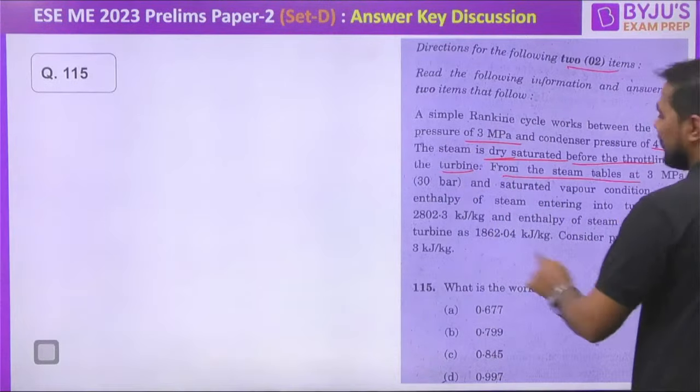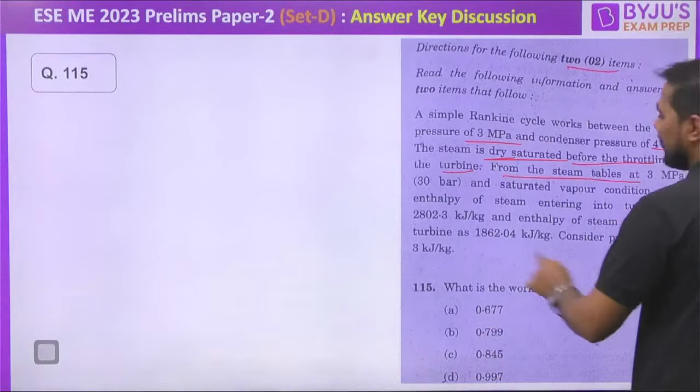Very nice. Entering H1, what is the value? 2802.3. And the enthalpy of the steam leaving the turbine, H2, my dear, that is equal to 1862.04. Okay. After that, consider the pump work like 3 kilojoule per kg. Then what will be the first point? Work ratio. Simple formula based question.